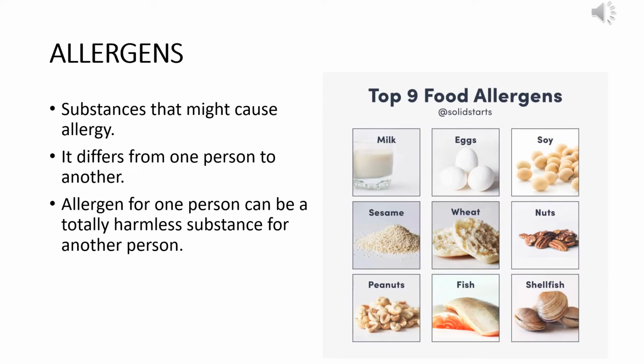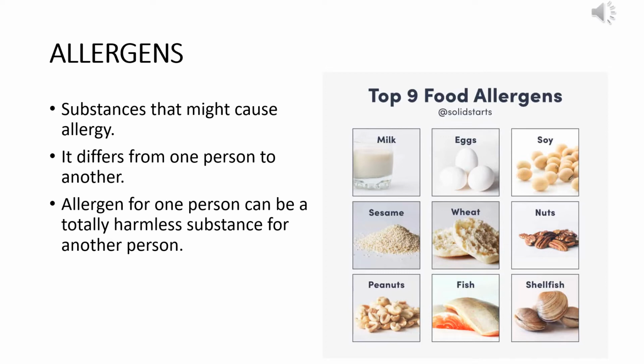As we have already discussed, allergens are the substances that might cause allergy. Allergens differ from one person to another, because a substance which is allergenic for one person might be totally harmless for another person.